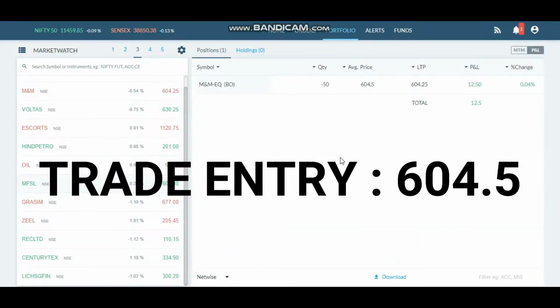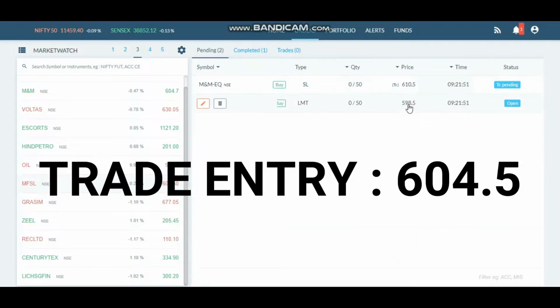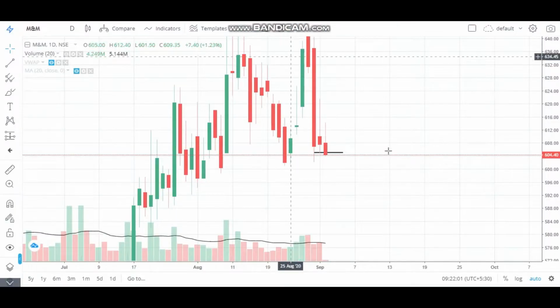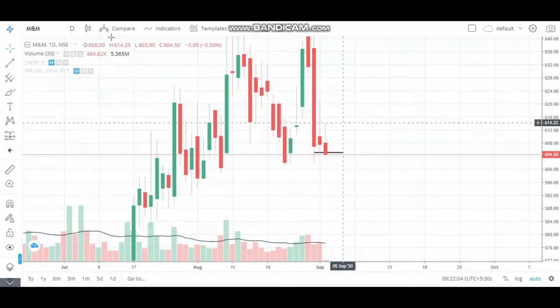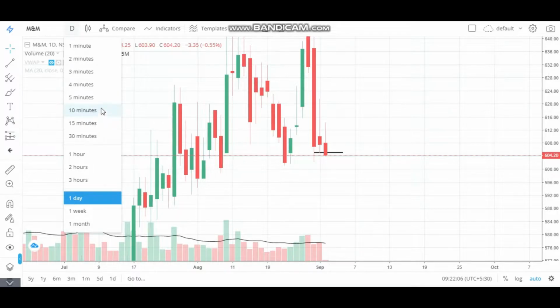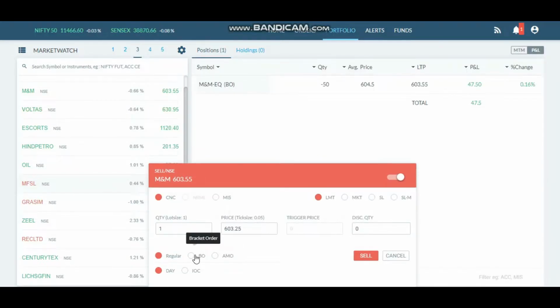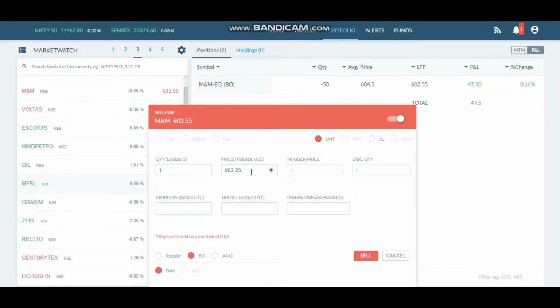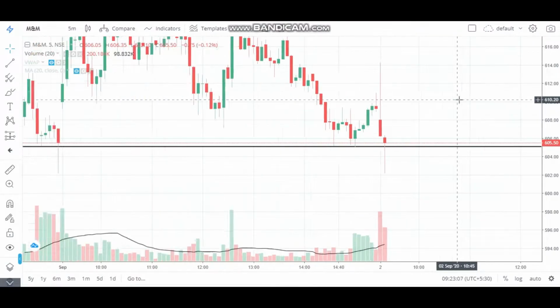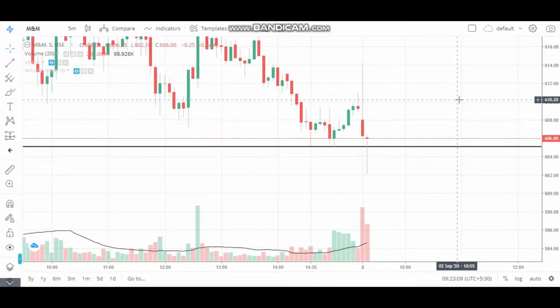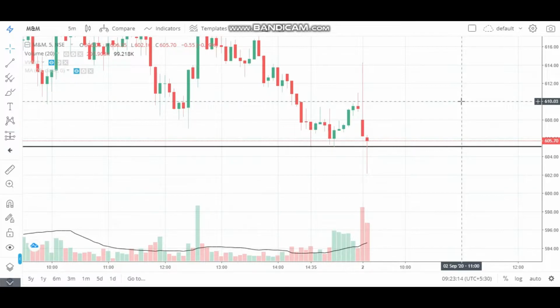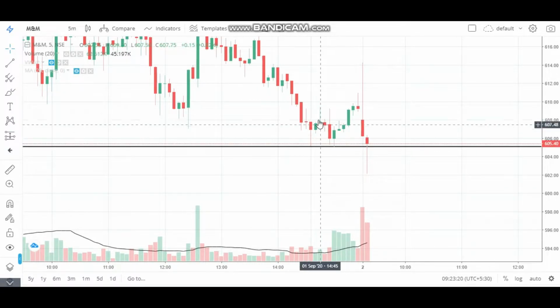So our order has been triggered and we can see our target and stop loss over there. This is daily time frame. Let's go to 5-minute time frame, and if the price crosses the day's low, I will add another 100 quantity. So I am just keeping my order ready, and if the price goes against our position, we will again take a small stop loss of 50 quantity and we'll exit our trade. So let's see how it goes.